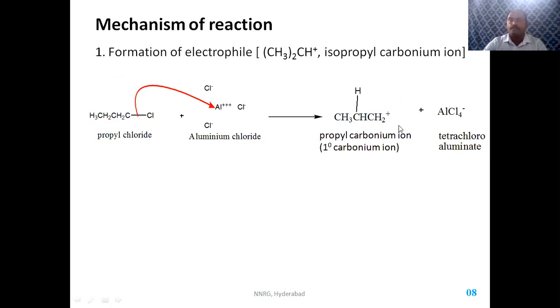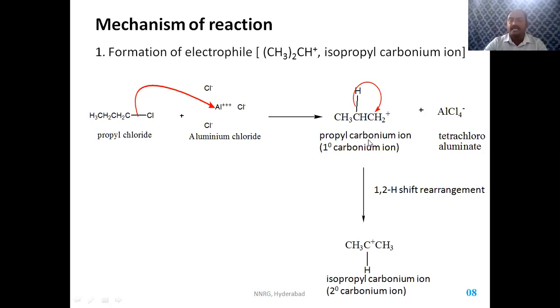The n-propyl carbonium ion is a primary carbonium ion. So there is a possibility of a 1,2 shift. The hydrogen may shift to the primary carbon, so that this carbon becomes positively charged. So a 1,2 hydrogen shift rearrangement takes place here, and the primary carbonium ion is converted to a secondary carbonium ion.